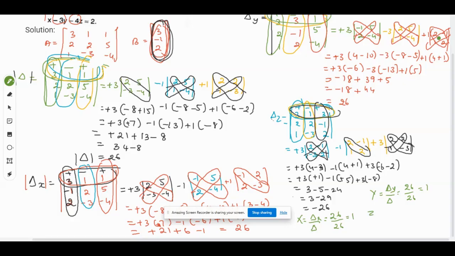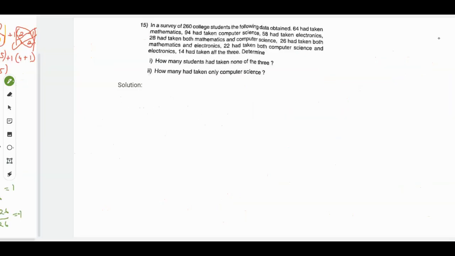Then z will be delta z divided by delta, that is minus 26 divided by 26, that will be minus 1. So x value is 1, y value is 1, and z value is minus 1.